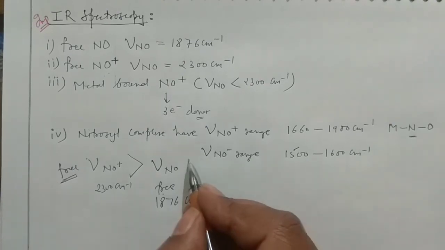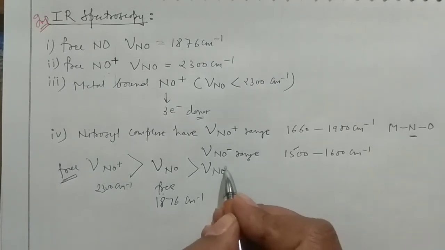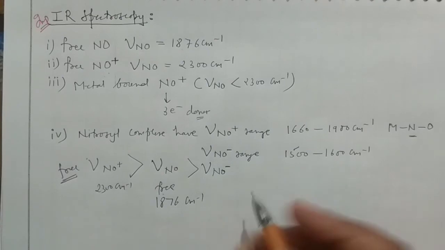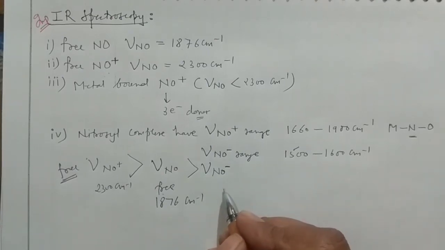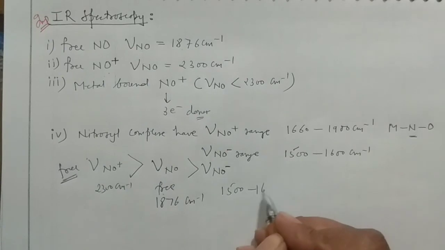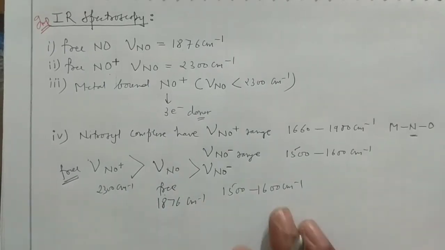And after that you have nu of NO negative, and it is found that it has a range of 1500 to 1600 centimeter inverse. So this range you should know.